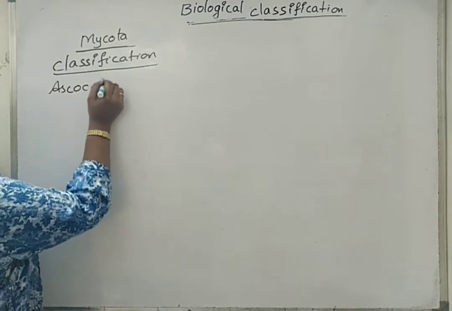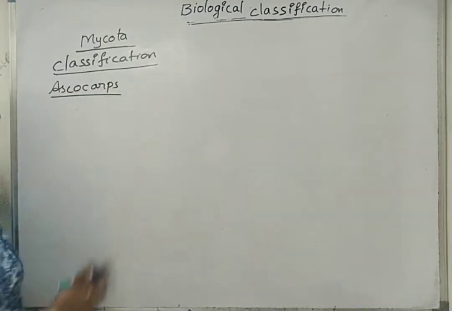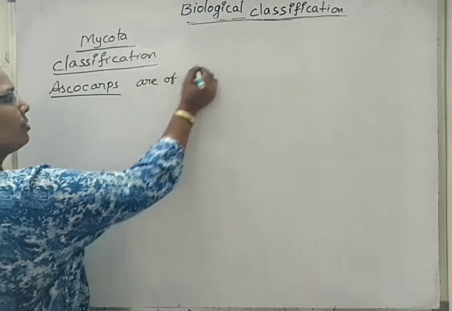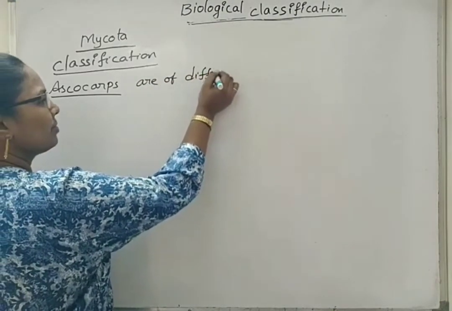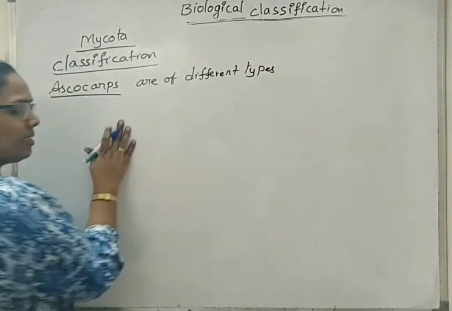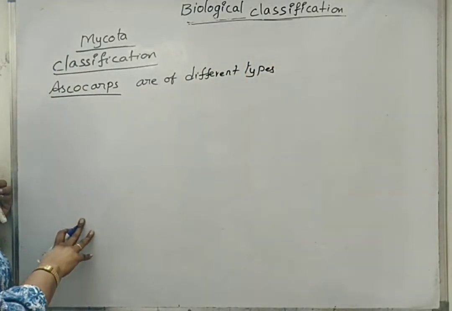Ascocarps, nothing but the fruiting bodies of Ascomycetes members, are of different types. Why do we have to read this? Is it given in NCERT? Yes.